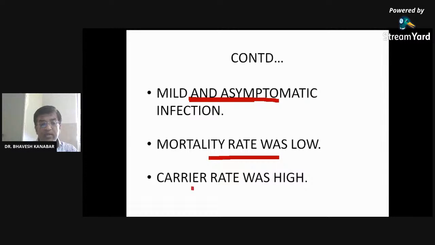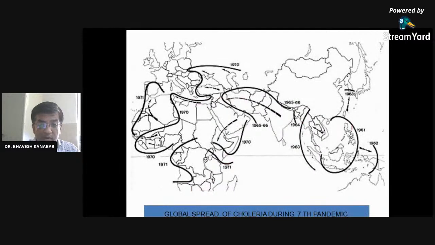In the 7th pandemic the carrier rate was high, right? Like in the case of corona, where about 80% of patients are mild and asymptomatic, right? And the mortality rate is less than 3% nowadays. So this is how pandemics have originated, the majority from India and spread to Africa. And the 7th pandemic originated from Indonesia, right?